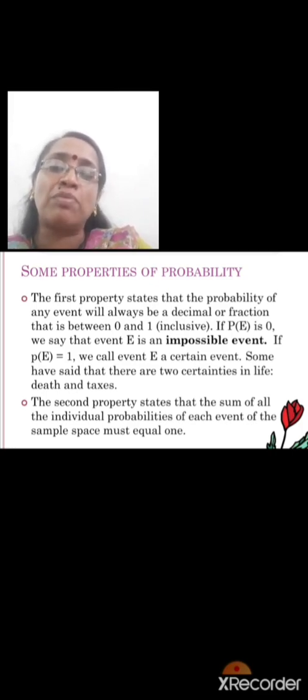The second property states that the sum of all individual probabilities of each event of the sample space must equal 1.